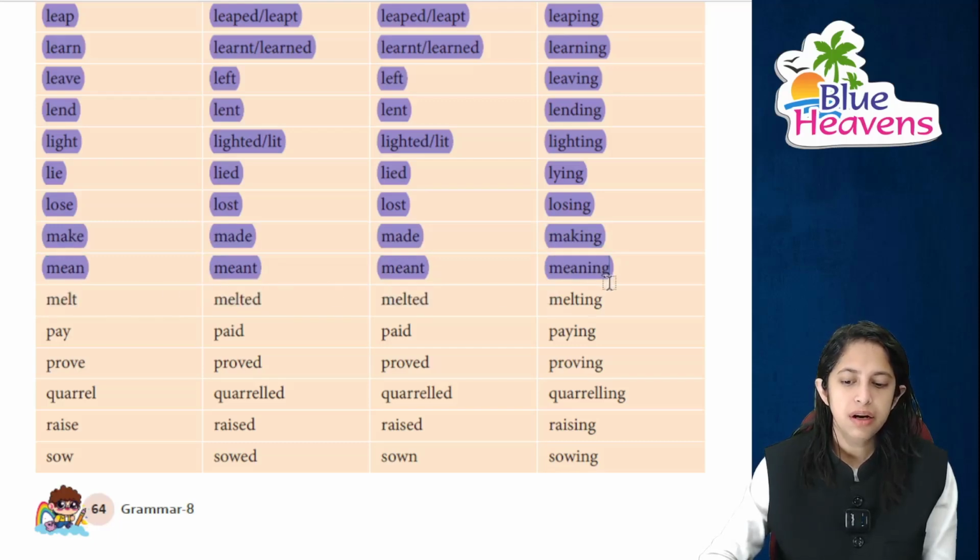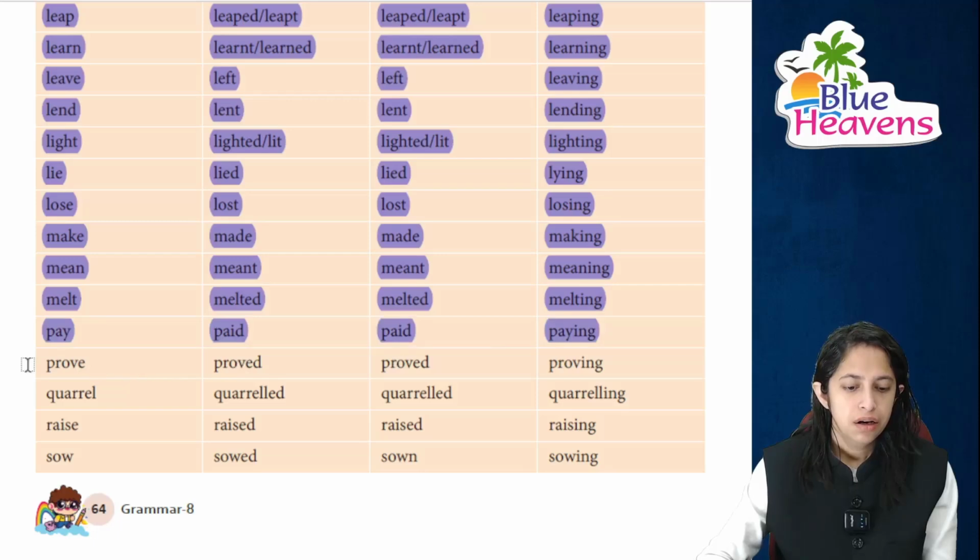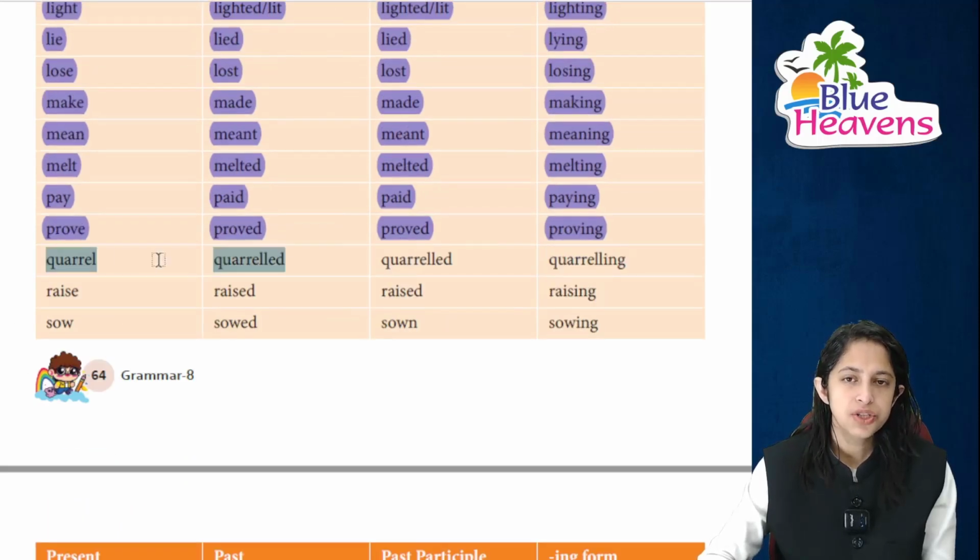Melt ka, melted, melted and melting, right? Pay ka, paid, paid and paying. Prove ka, proved, proved, proving. Quarrel means jhagda karna, it's quarreled, quarreled and quarreling. Raise ka, raised, raised, raising.